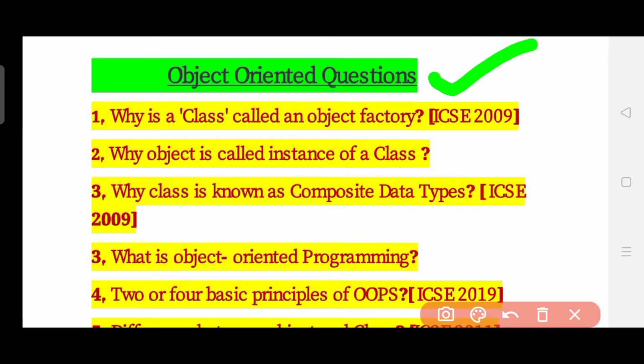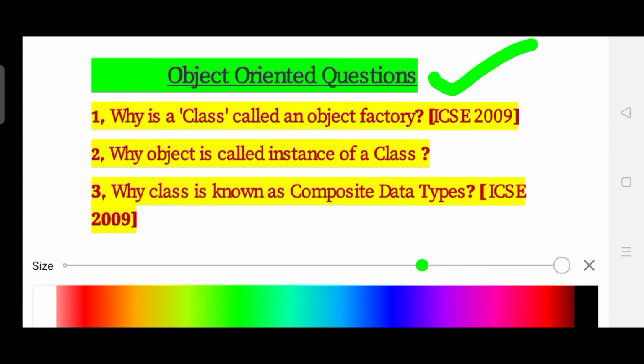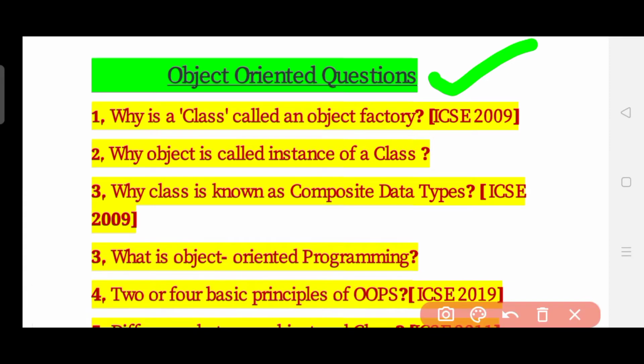You also know that Java is an object oriented programming language, so you should know what the various questions are which can be made from object oriented. The first question is: why is a class called an object factory? This is an important question. It was asked in ICSE 2009, and it may have been asked in other years also, but whatever year I found, I mentioned.